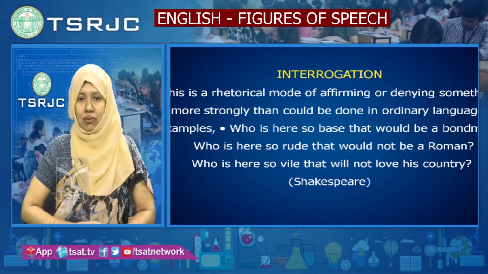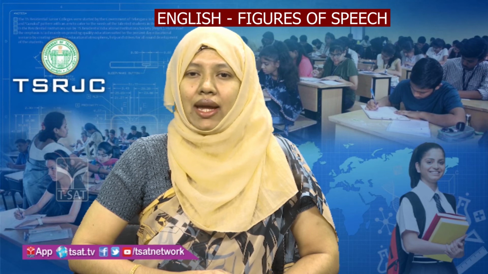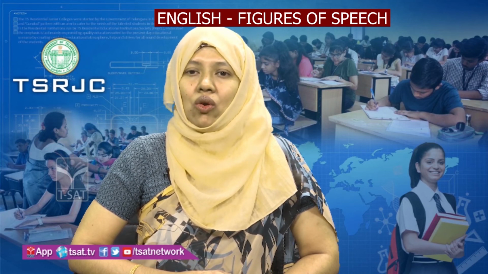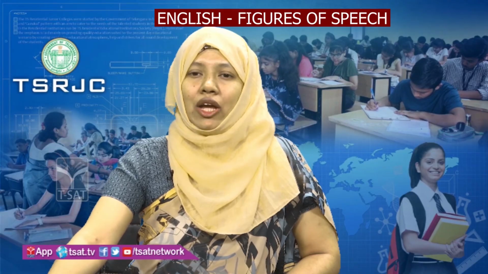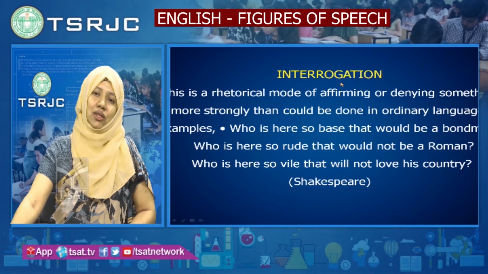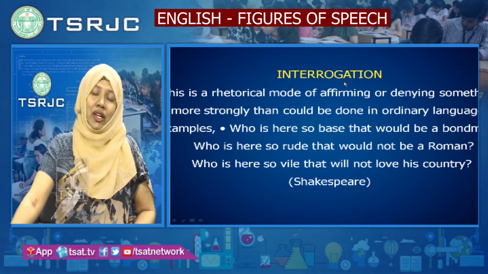Interrogation. This is a rhetorical mode of affirming or denying something more strongly than could be done in ordinary language. For example, "Who is here so base that would be a bondman?" Here we are using questions. Remember, in English we say interrogative questions.